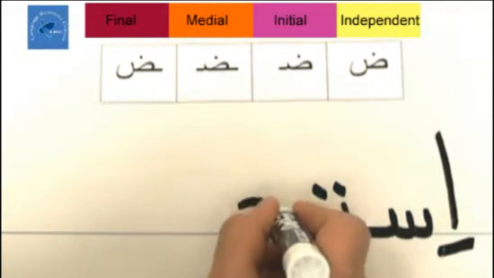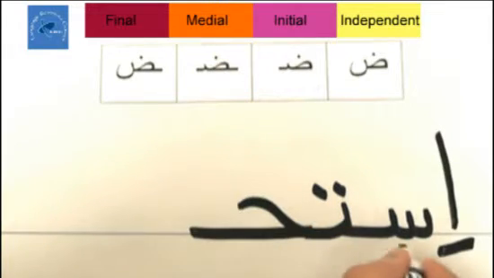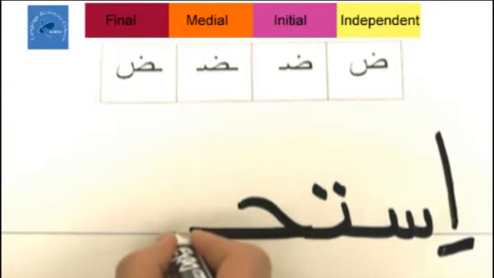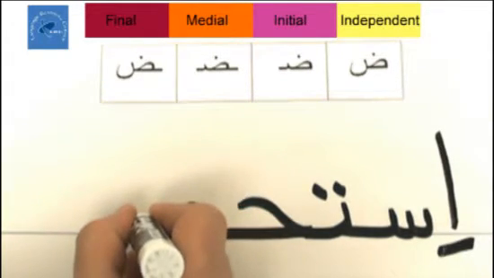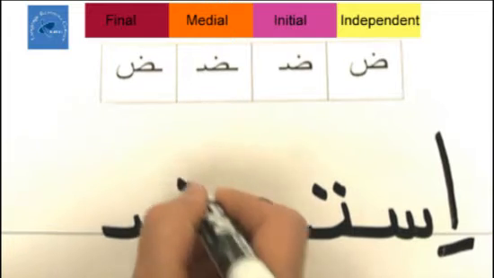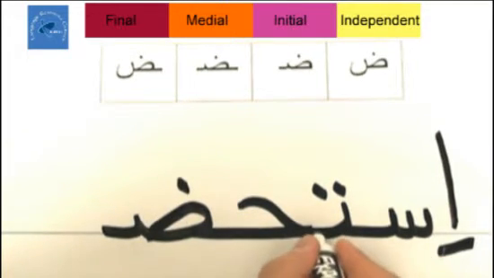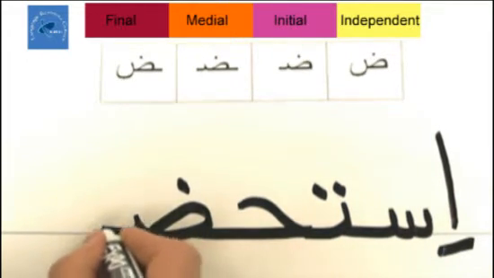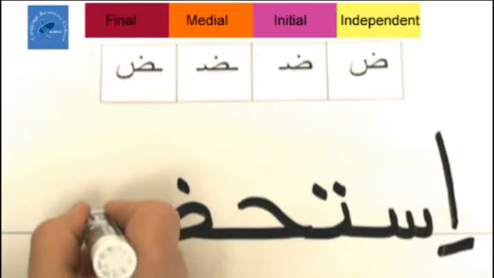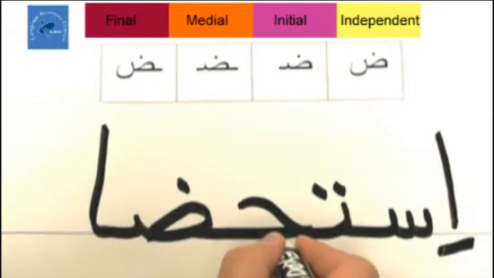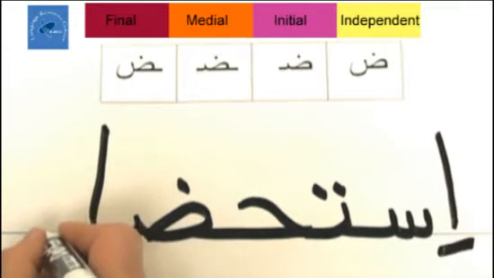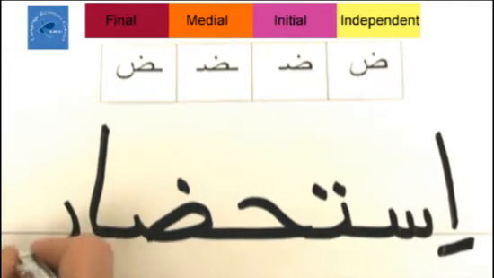Ha. Da. Then we need da, loop, tooth, and the dot. Da. Then we need aleph. Dar, and ra at the end.